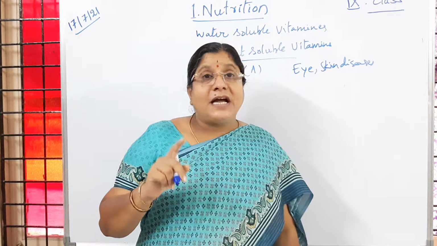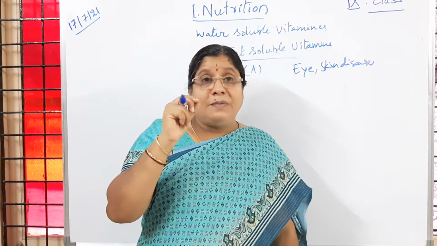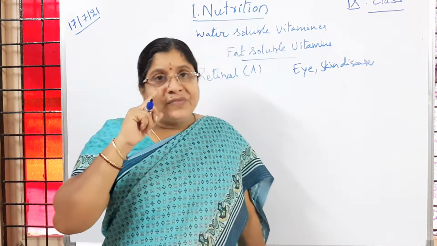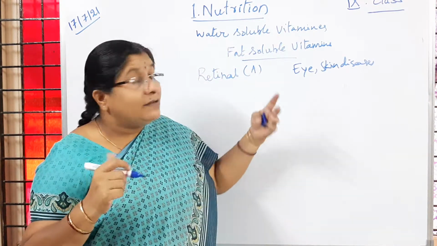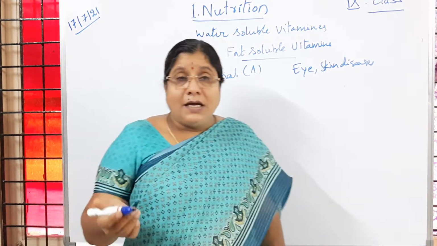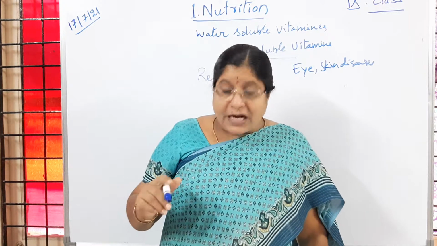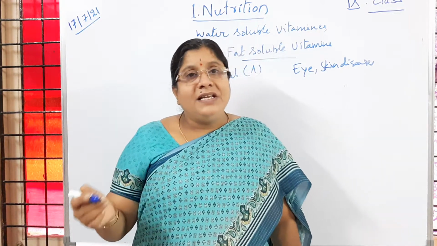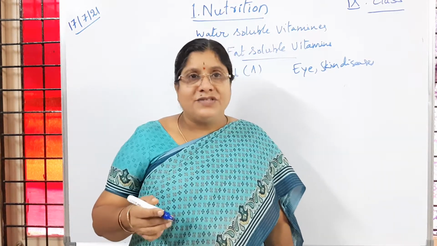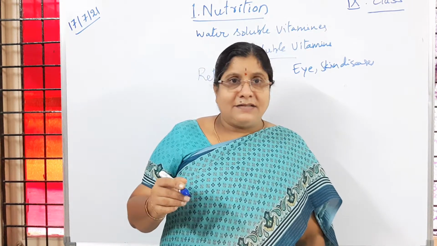Xerophthalmia means what? Dryness in the eye. Usually we can observe a watery film on the cornea part of our eye. That watery content will not be there, and dryness is there. Because of that the eye parts are getting affected. Is it clear to you? Night blindness means what? From evening 6 to morning 6 they are not able to see. That is what we call night blindness. Is it clear to you?